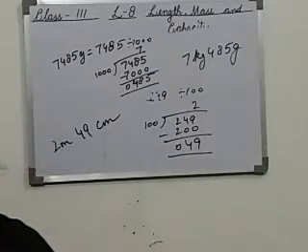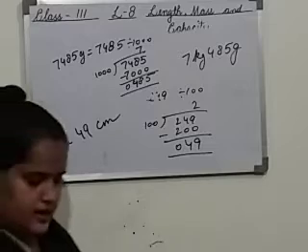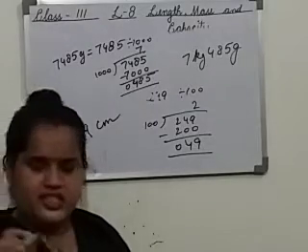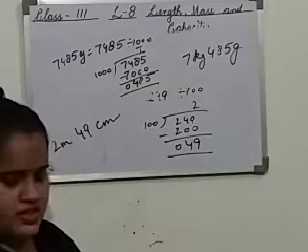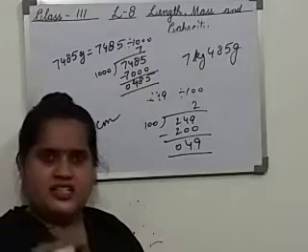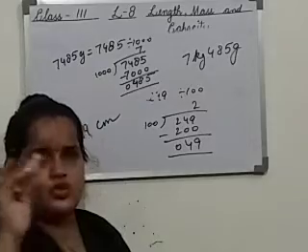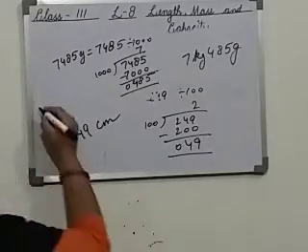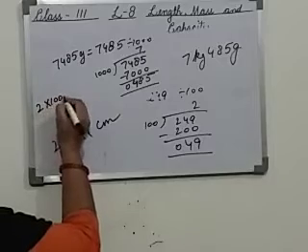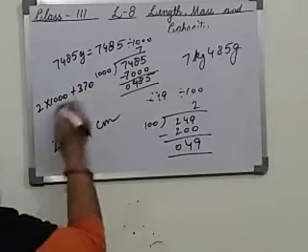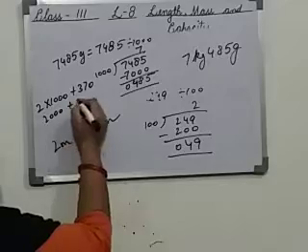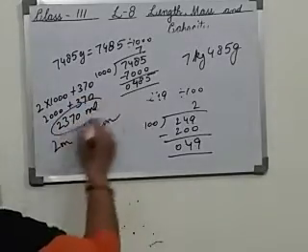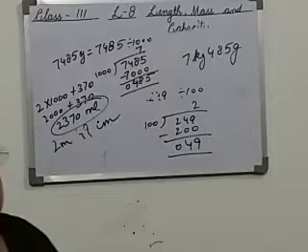Again, as in question A, you will similarly write: the capacity of a juice container equals 2 liters 370 milliliters. This will be the first statement. Second, capacity in milliliters. 1 liter equals 1000 milliliters. So for 2 liters 370 milliliters, we do 2 multiply 1000 plus 370, that is 2000 plus 370, which is 2370 milliliters. This will be the answer.